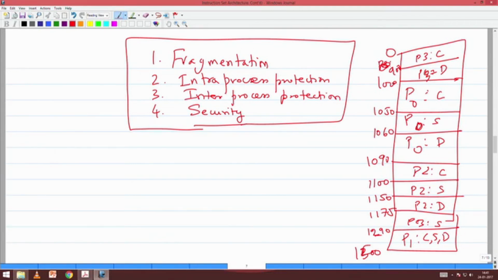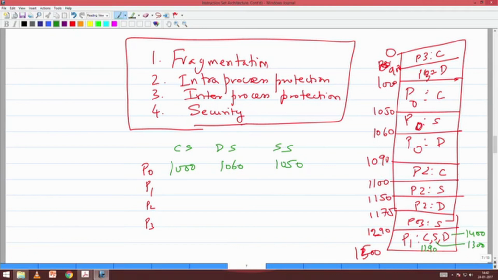Please note that when P0 is executing, P0, P1, P2, P3. Let us also have P1's code at 1290, stack at 1300, data at 1400, something like that. So when P0 is executing, CS will be 1000, SS will be 1050, DS will be 1060.